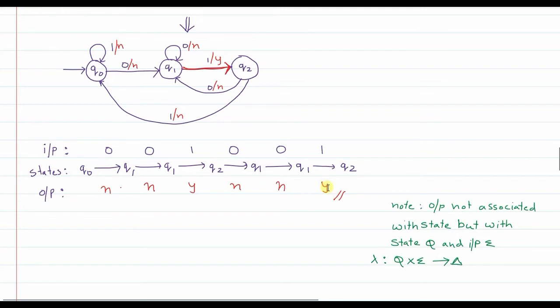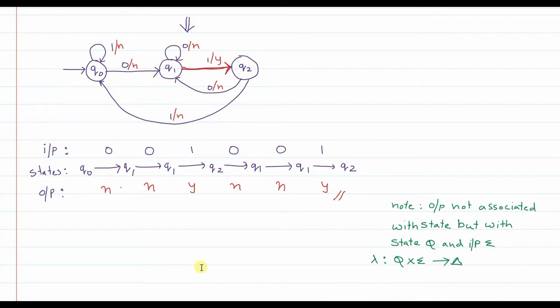Yes, fine. So the only difference between the Mealy and Moore machine is that in Moore machine the outputs are associated with the states. Each state has an associated output value, whereas in Mealy machine the outputs are associated with the transitions.